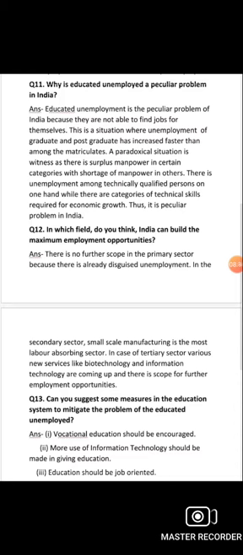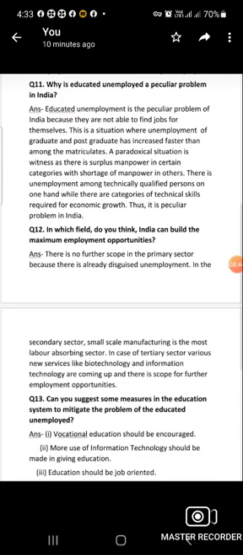In the secondary sector, small scale manufacturing is the most labor absorbing sector. In case of the tertiary sector, various new services like biotechnology and information technology are coming up, and there is scope